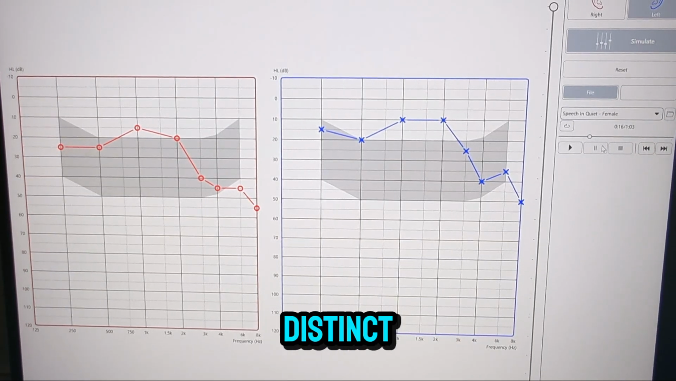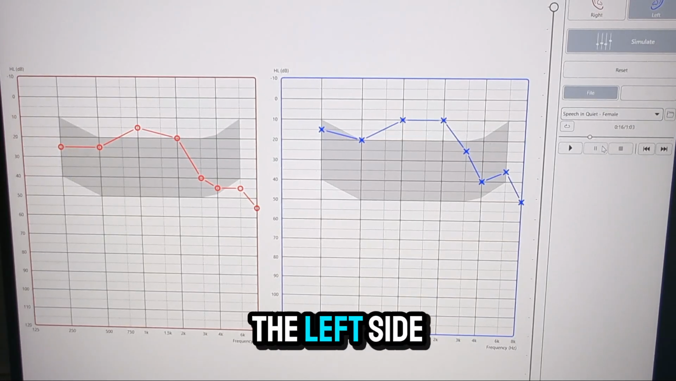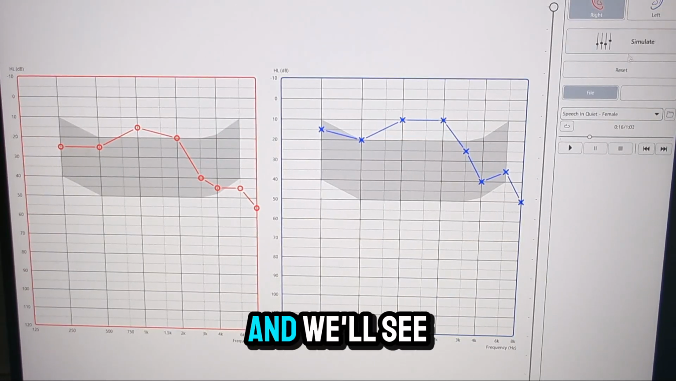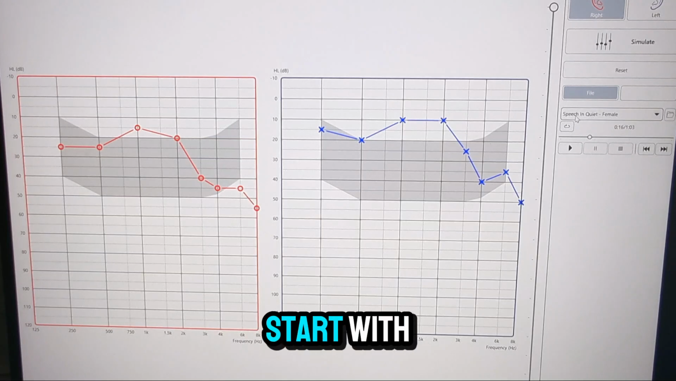So there's a distinct difference between the male and female voice on the left side. Let's do the same on the right, and we'll see the difference again. So we're going to start with the male voice first.